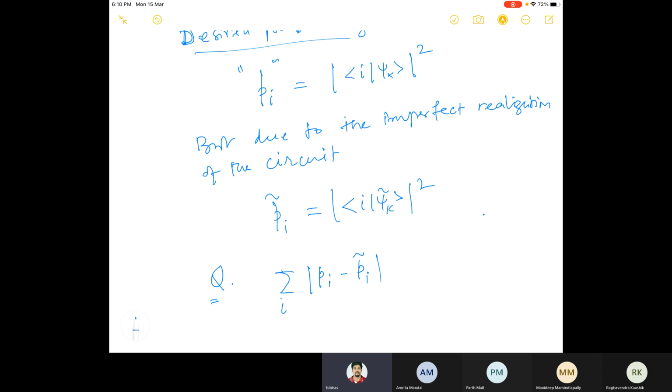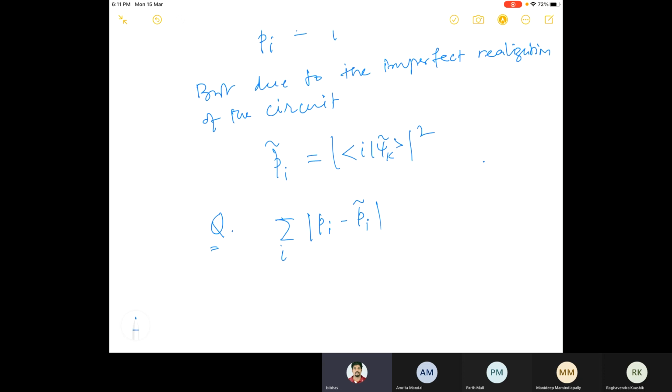Because you will do it many times. Depending on the case, i could be 0 or 1 if psi k is a qubit and you are measuring a single qubit. Otherwise, it could be n qubits, so then you are measuring the entire thing. I was just saying measuring one particular qubit in that particular circuit in the picture, but in a quantum algorithm you may need to measure all possible qubits. Then pi corresponds to each output, and i could be just 0 or 1 if you are measuring a qubit. So the question is, can we give a bound on that?